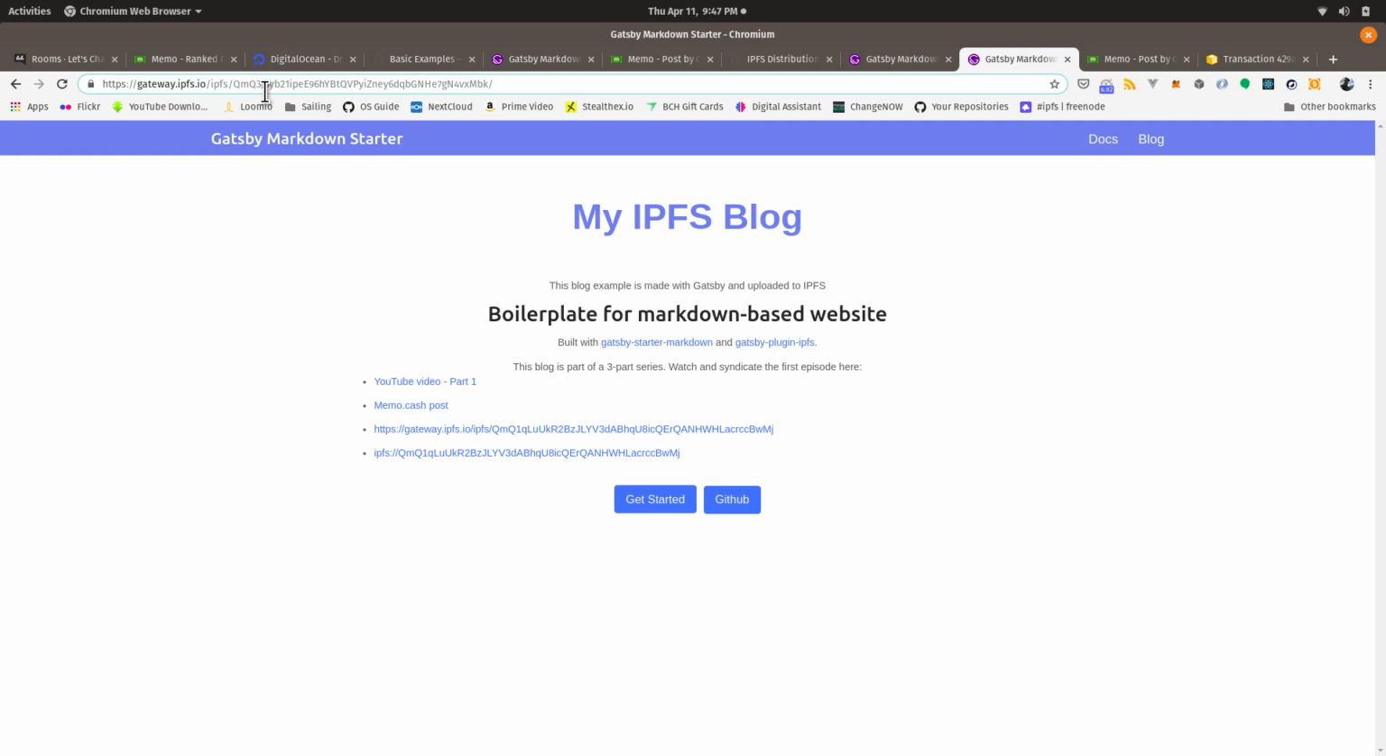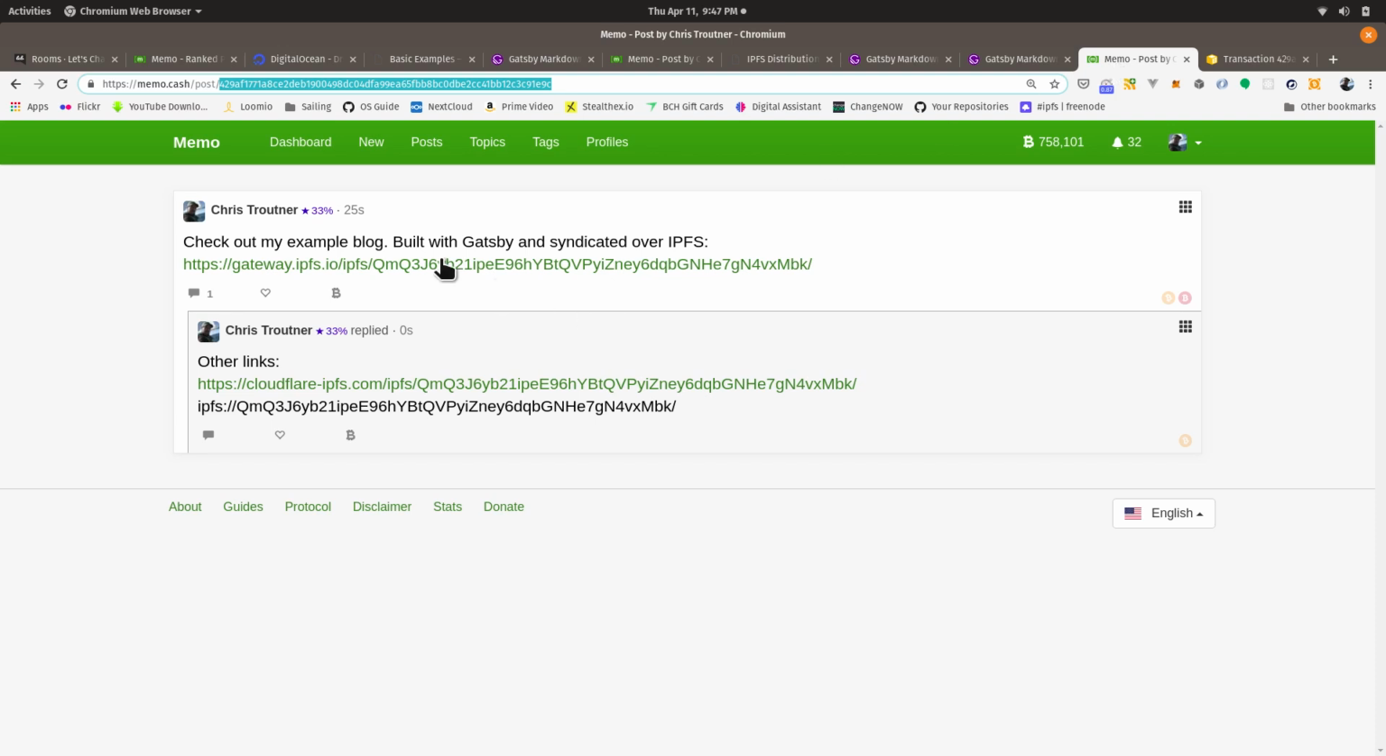So this is a great start. It's decentralized. In theory, it should be hard to take down. In practice, it's really not that hard to take down. It's also pretty damn hard to find, because now I've just restricted myself to people on Memo. I could put these links anywhere. I could put them on Twitter. I could put them on any social media.